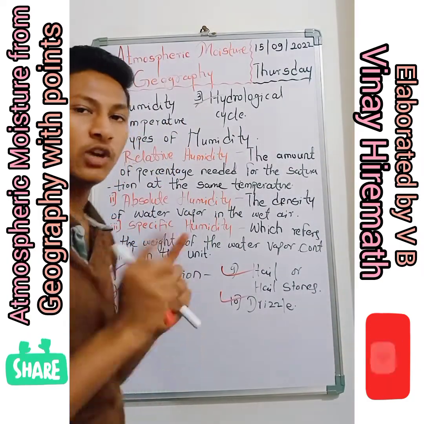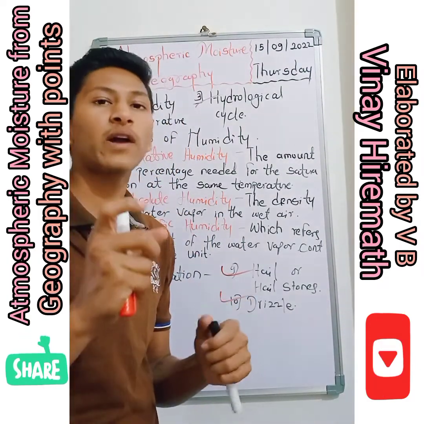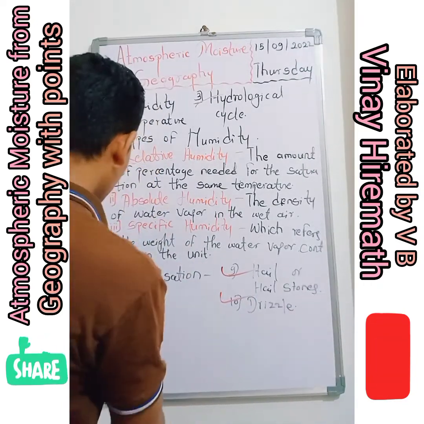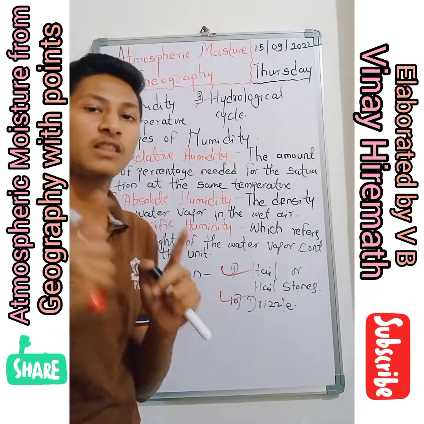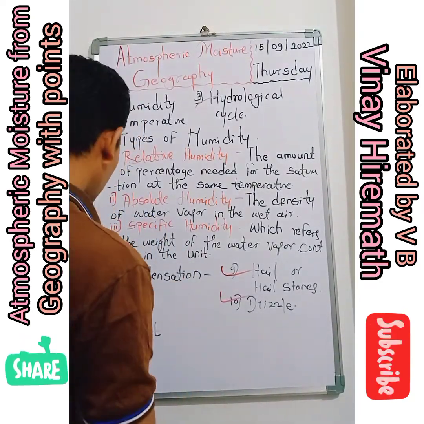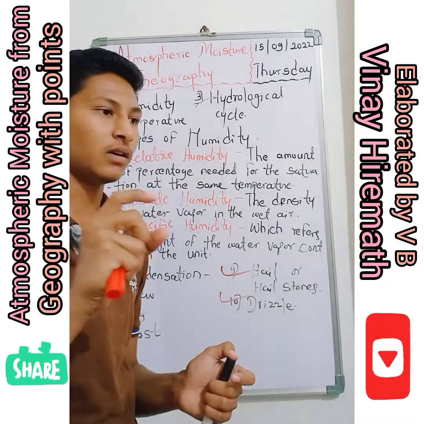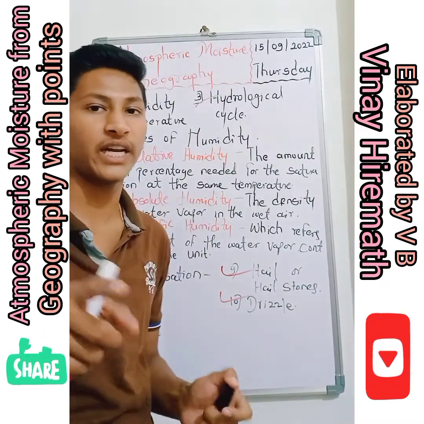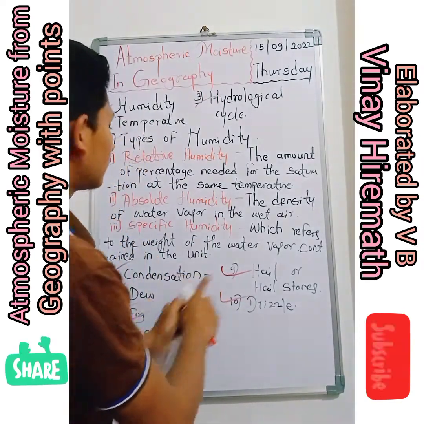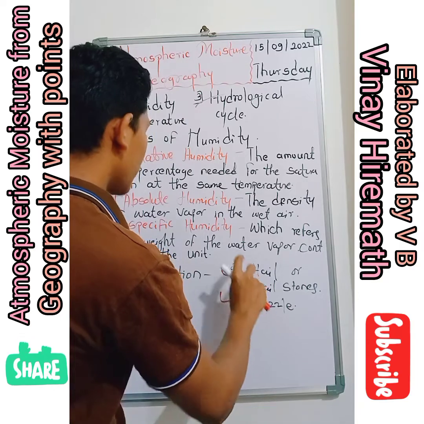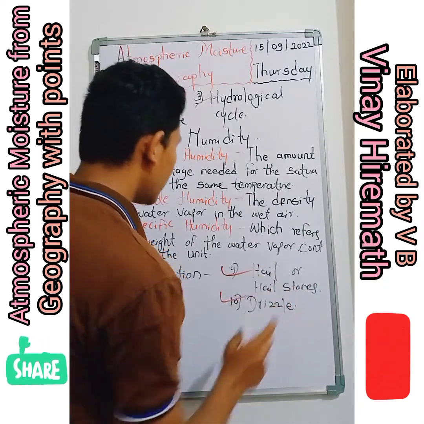Dew is nothing but the drops of water which are present on the grass, that we call dew. Fog is nothing but the cloud which touches the ground, that we call the fog. And frost is nothing but the gas-like substance which will turn into the solid state, that we call the frost. That is the same as hail and hailstones.